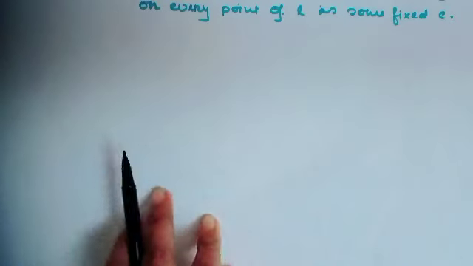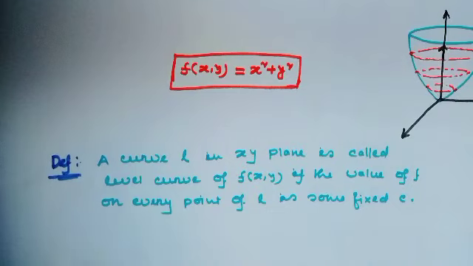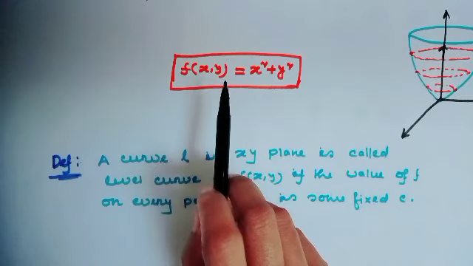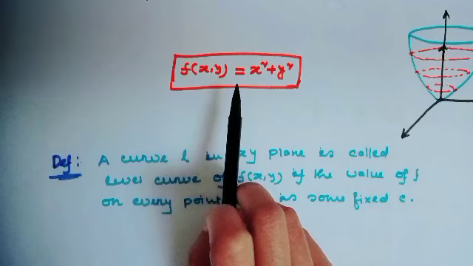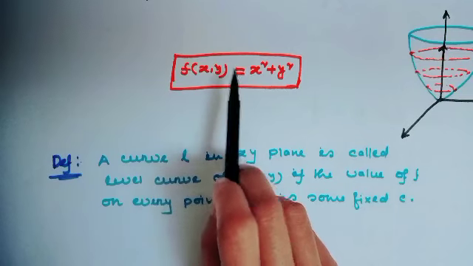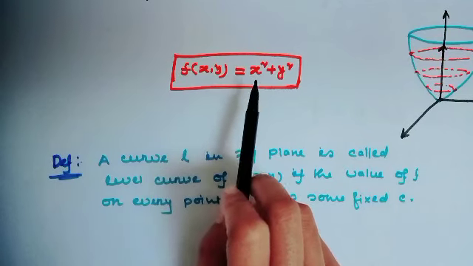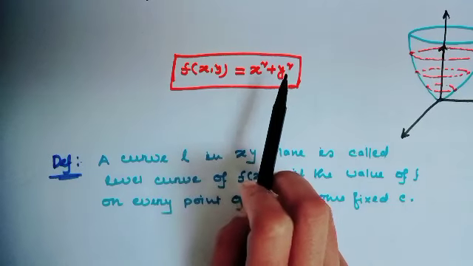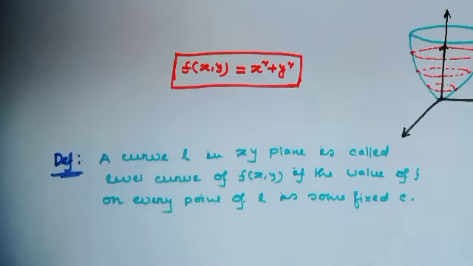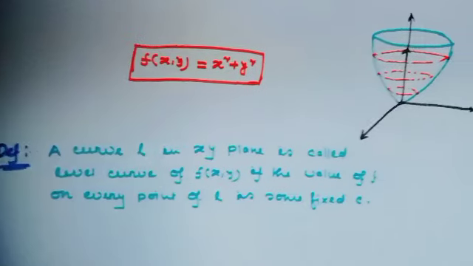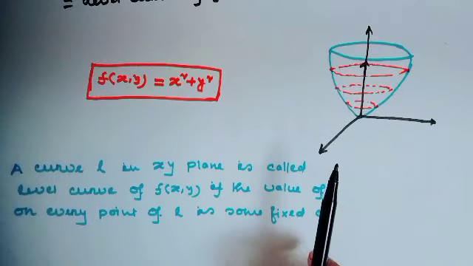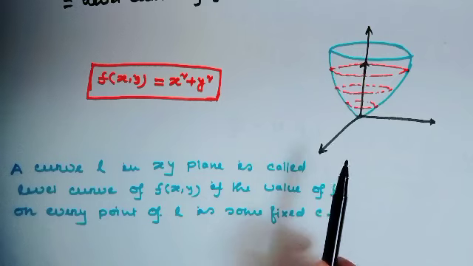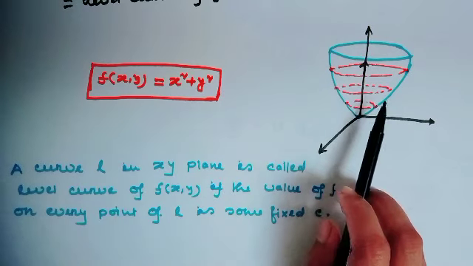Let us take some example in higher dimension. Now, I try to generalize. f(x,y) equal to x squared plus y squared. This is the parabola. Since it is higher dimension, this is called a paraboloid. Okay? This is the graph.